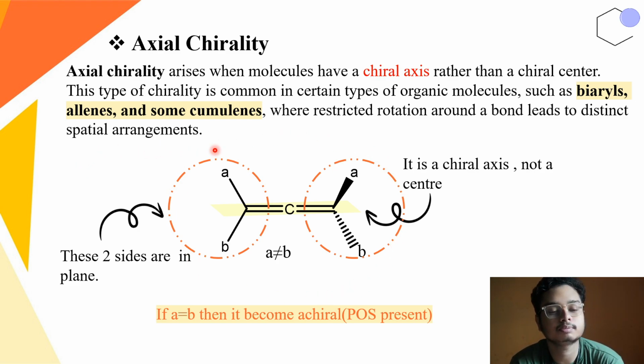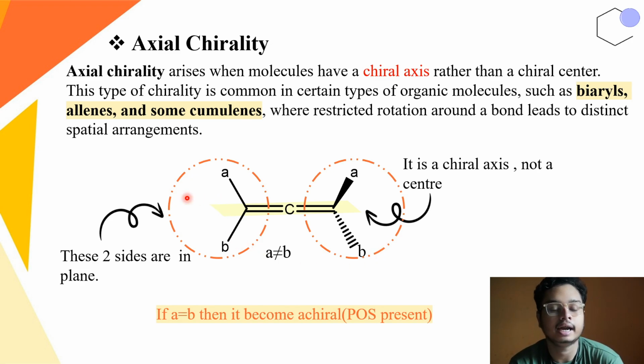So here in this particular compound, you can easily find that the marked yellow line is nothing but a chiral axis. Now, why the chiral axis? Because it contains different groups, where these two groups are present in the plane of paper, and these two groups are present below or above the plane of the paper.